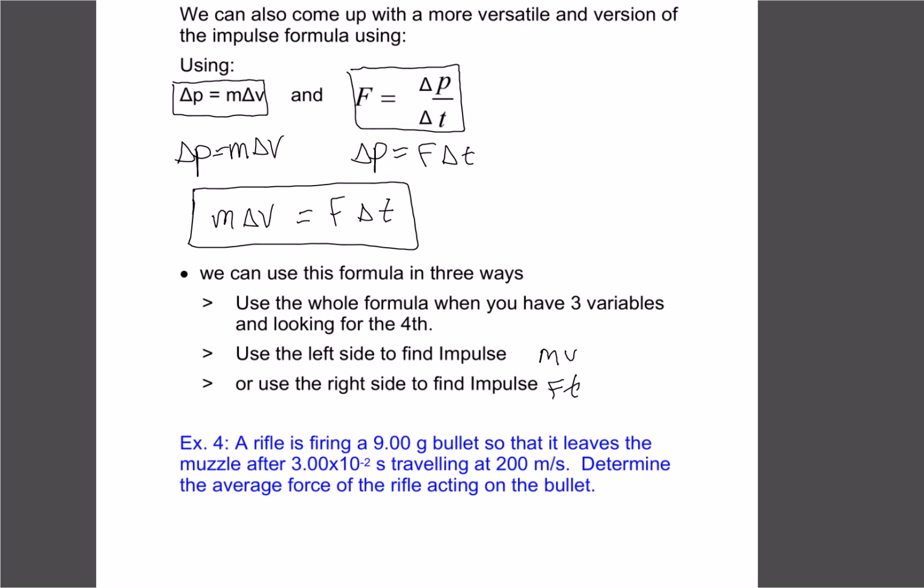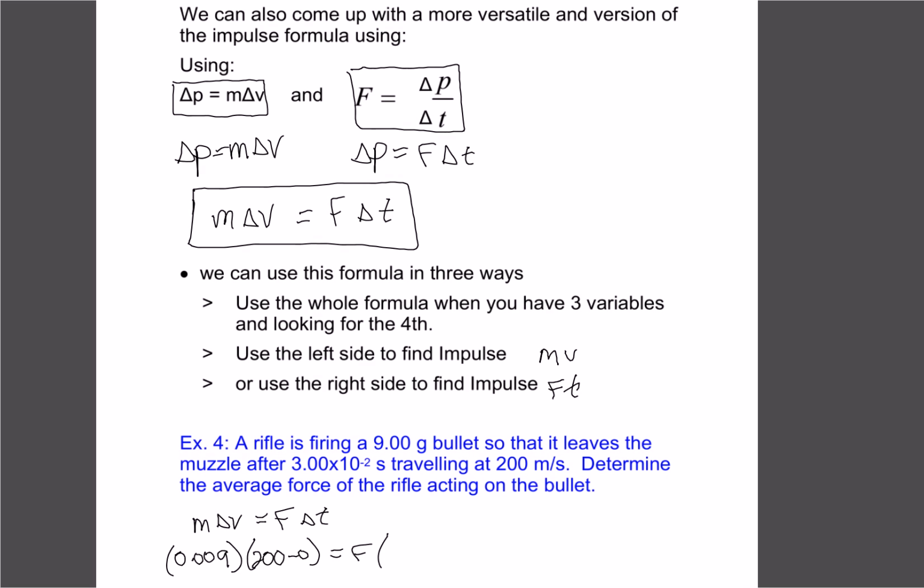So let's do this next example. We have a rifle shooting a bullet. So we got a mass, we got time, and we got a velocity. The question's asking, what is our force? So we're going to use this new combination formula and solve it for F. So our mass was 9 grams, so let's put that in kilograms, so 0.009. Our velocity, it started at 0 and it's leaving at 200. So we just have 200 minus 0. We can put that in if we want, or just leave it as 200, whichever. And then that'll be force times time.